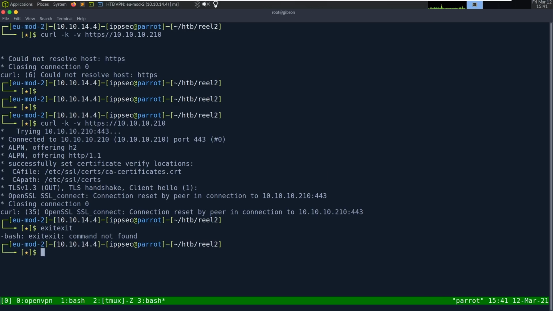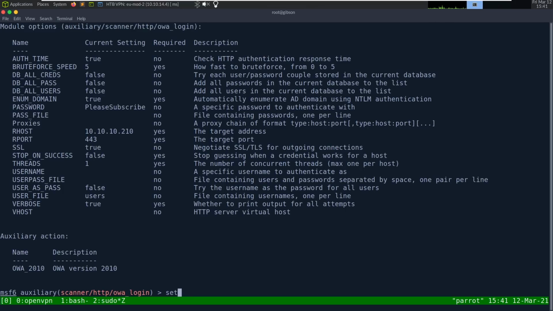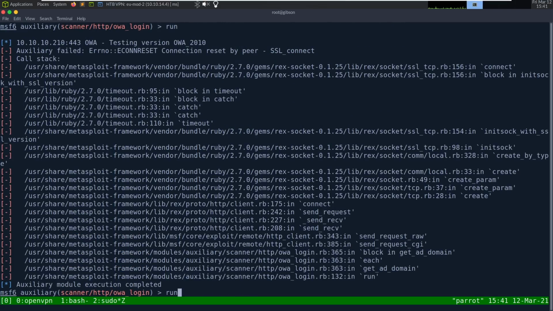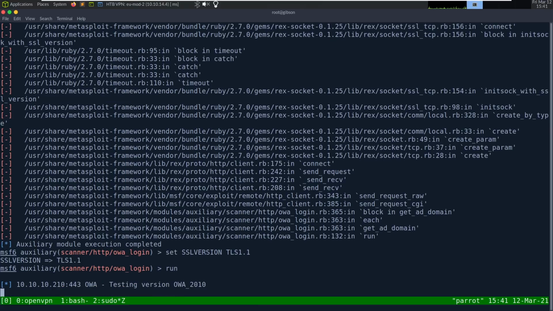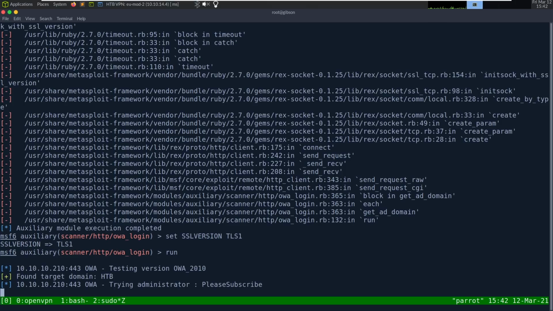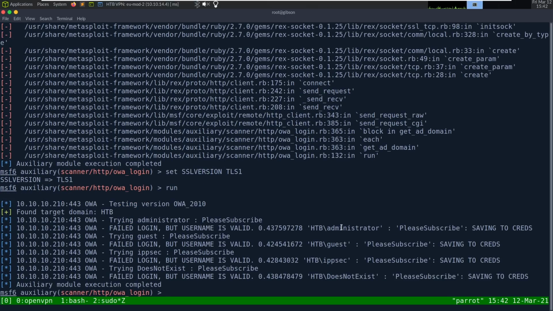So let's go back to our Metasploit and look at SSL version. We can set TLS 1.2. So set SSL version TLS 1.2, run. Still get it. Let's do the good old brute force, 1.1. Still errors. TLS 1. There we go. So now it's saying everything is valid. So username is valid for administrator, guest, IPsec, and does not exist.